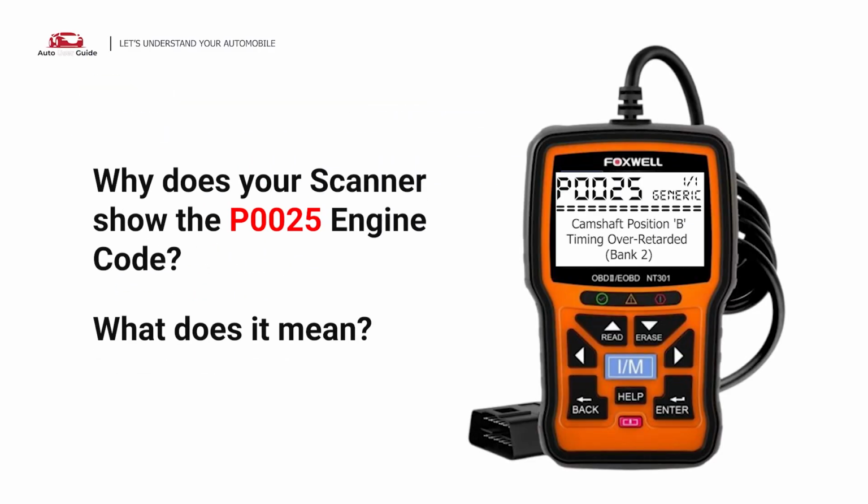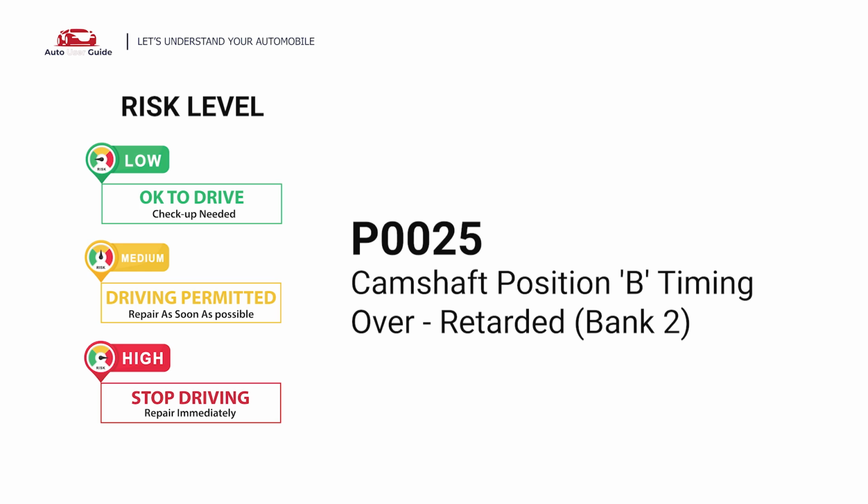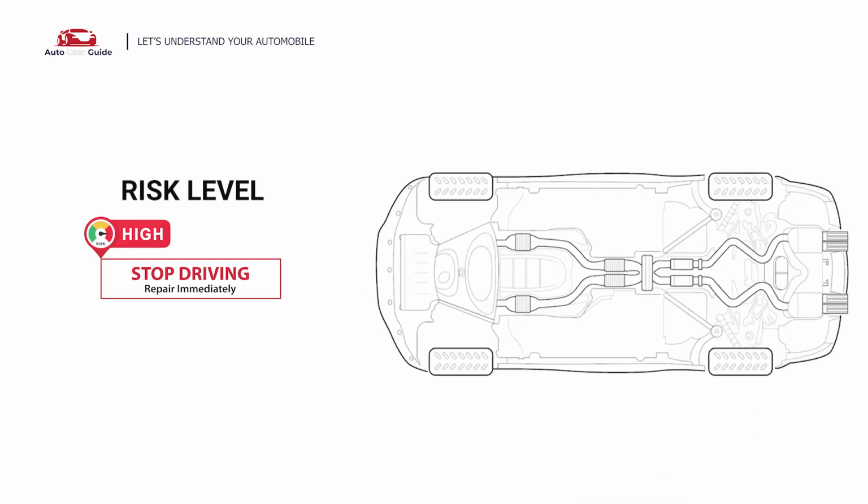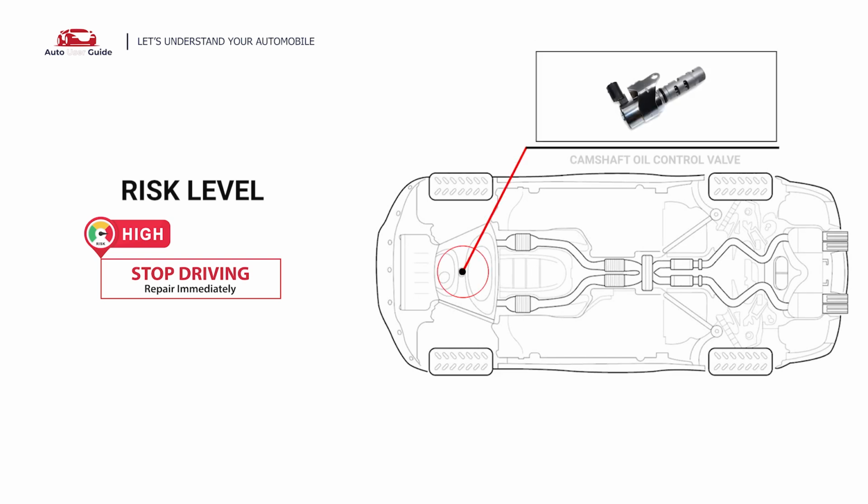Why does your scanner show the P0025 engine code? What does it mean? P0025 is a diagnostic trouble code for camshaft position B timing over-retarded, bank 2. This engine code means the Engine Control Module, ECM, has detected that the exhaust camshaft is not rotating as it should, resulting in an incorrect valve timing event. Under this circumstance, stop driving and repair your vehicle immediately.